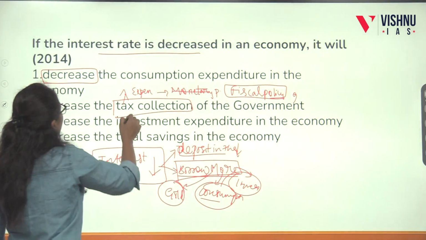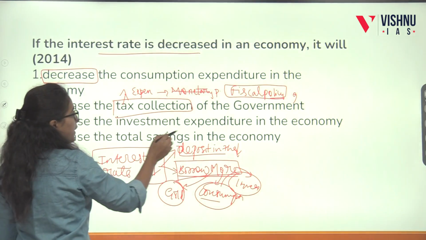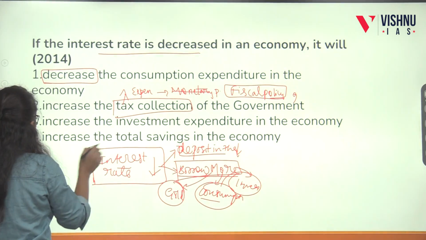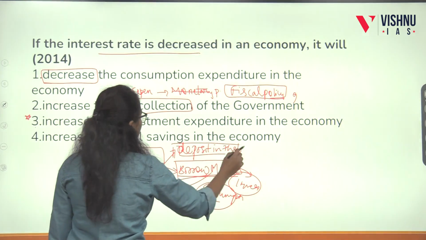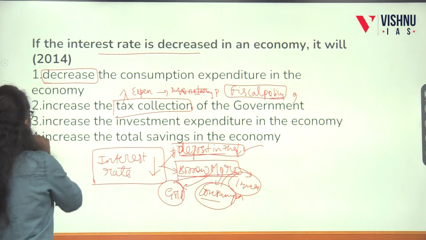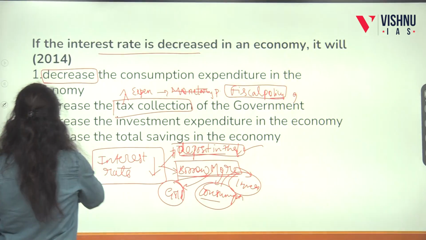It is not related to the interest rate of the bank. Then comes increases the investment expenditure in the economy. We can keep this option for a while. Increase the total saving in the economy: people will not deposit, people will not save more. So the appropriate answer will be increase the investment expenditure in the economy. So we can settle with option C.